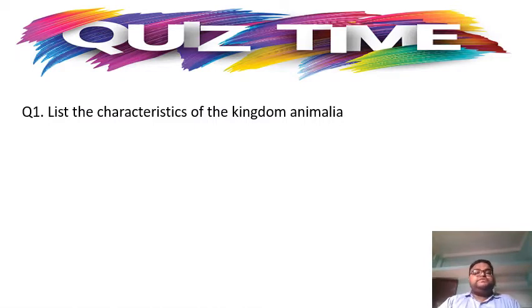There is a quiz for you, students. You need to list the characteristics of kingdom Animalia. I will write it here, and you write it with me. First of all, they are eukaryotic.